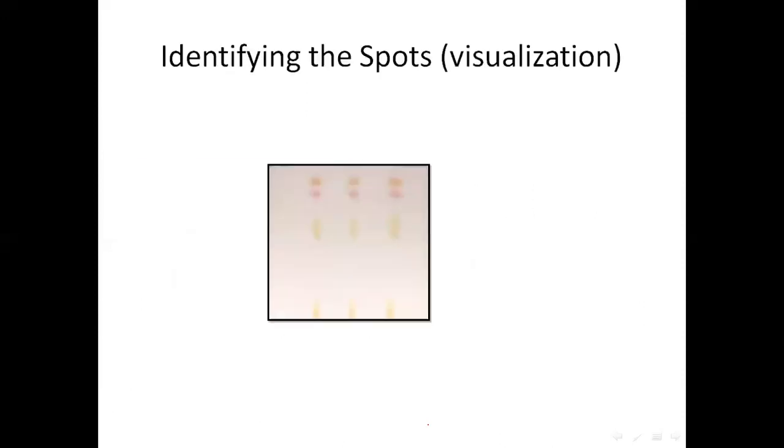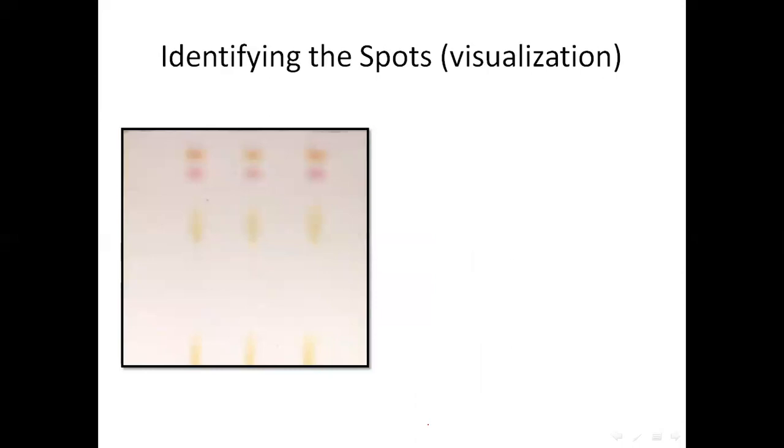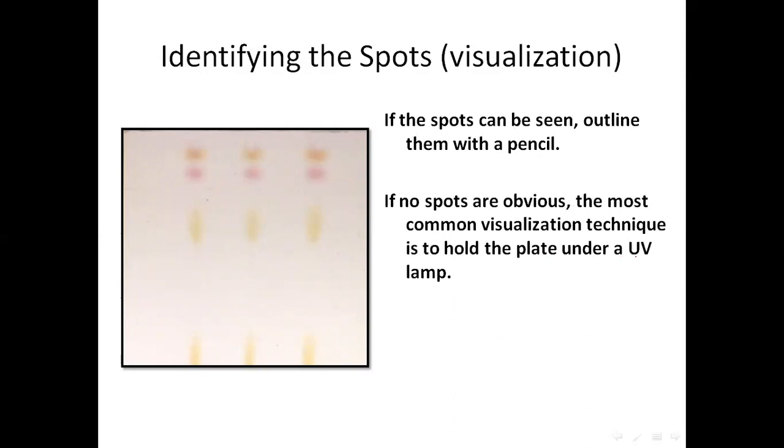And how do we identify the spots, or how do we visualize the spots? See, if it is a colored sample, then definitely we will not have much problem in identifying the spots. But if the spots are not visible or they are colorless spots, then we employ two methods generally. The first method is to develop the spots using iodine fumes. That is the most common method. Or if our lab is equipped even better, then we can visualize the spots under a UV lamp.